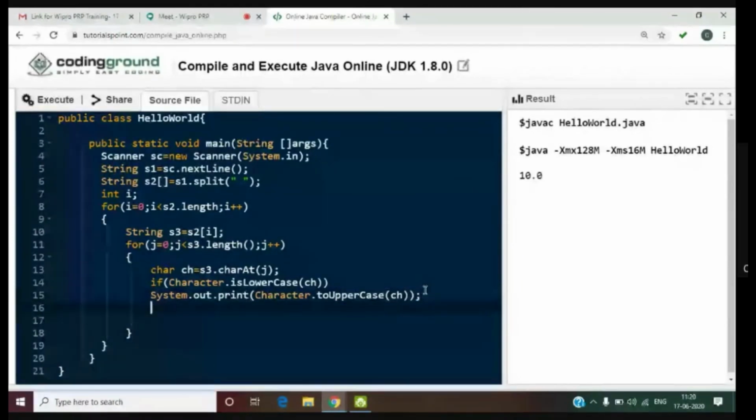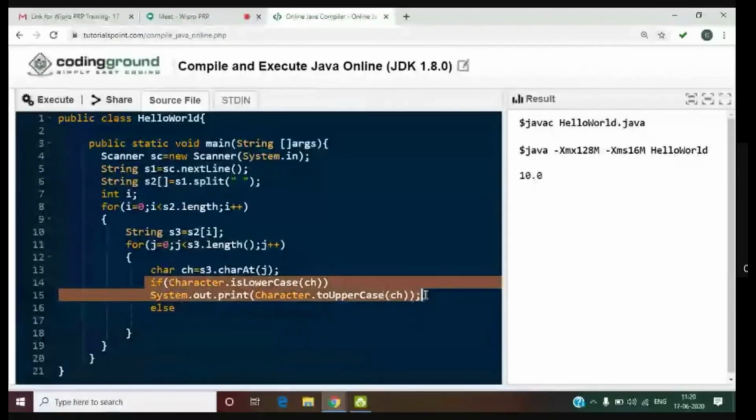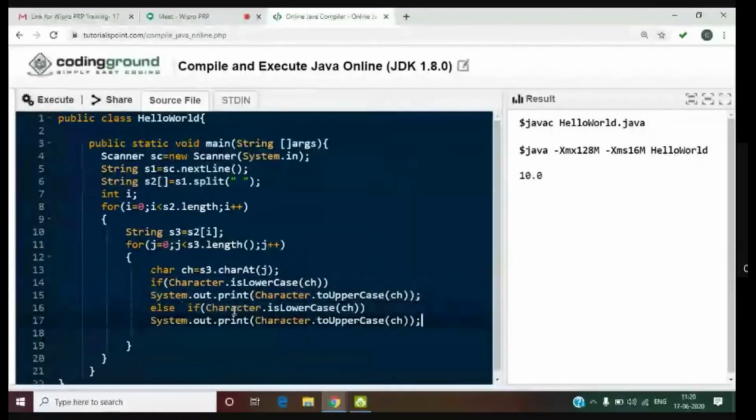Else, if you want, you can give the condition, or you need not give the condition. Is uppercase. If it is uppercase, what I'll do is convert into lowercase. I declared i, j.